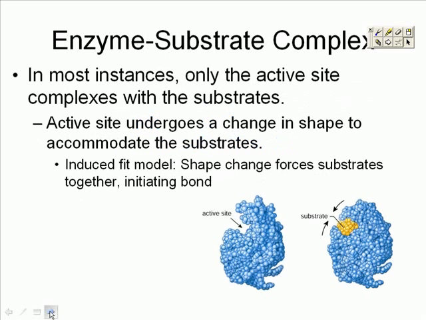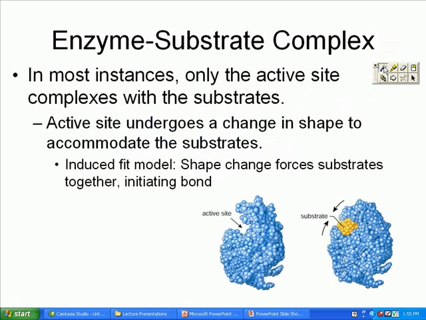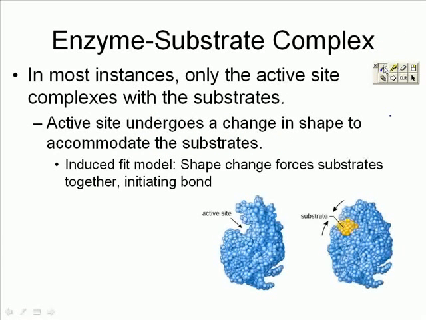Let's talk about the enzyme-substrate complex. We're talking about the complex between the enzyme itself and the reactant in an enzyme reaction. Remember that substrate is simply another term for the reactant of an enzymatic reaction.